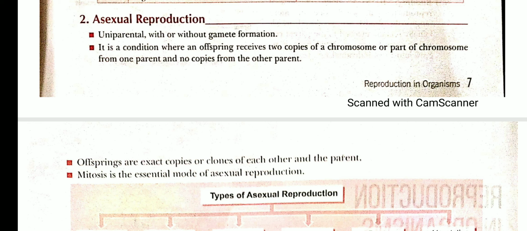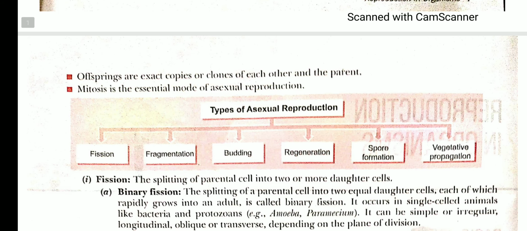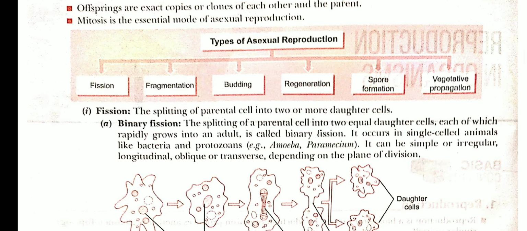In asexual reproduction the offsprings are clones of each other, meaning they are exact copies of each other having the same chromosomes, and mitosis is the essential mode of asexual reproduction, meaning there is no meiosis in asexual reproduction.